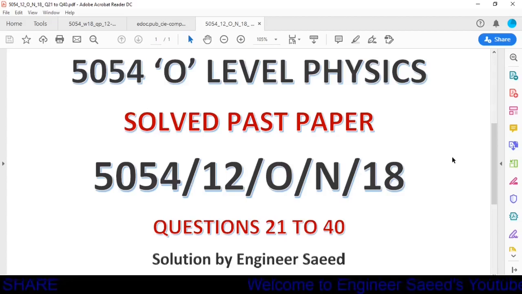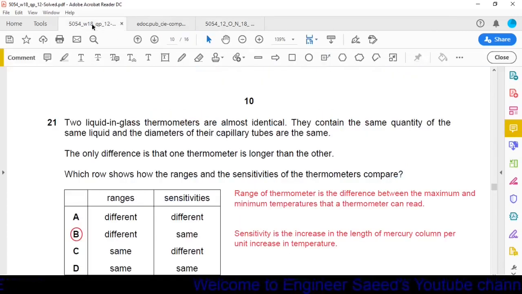Today we have to solve O-Level Physics 5054, Paper 1, Variant 2, October number 18, and questions from 21 to question number 40. From question number 1 to question number 20, we have already solved. Now we have to start from question number 21.